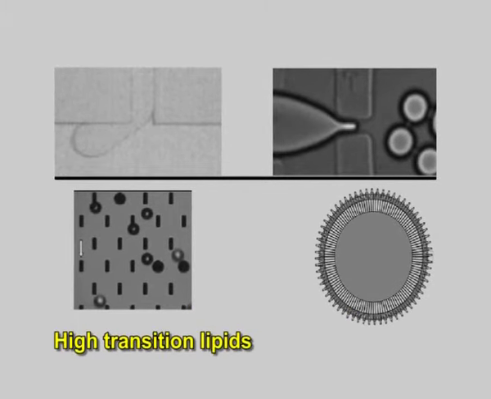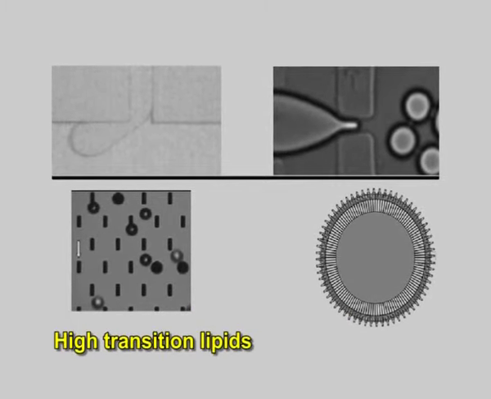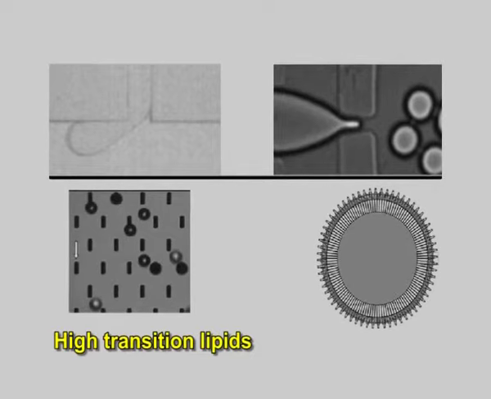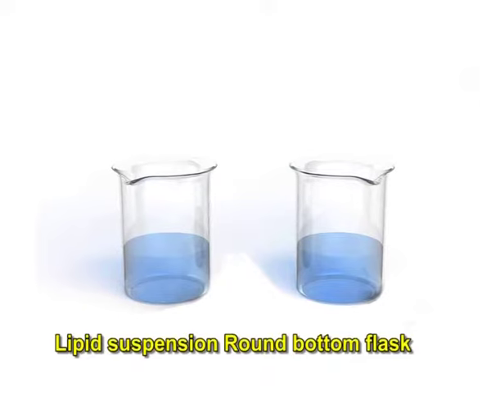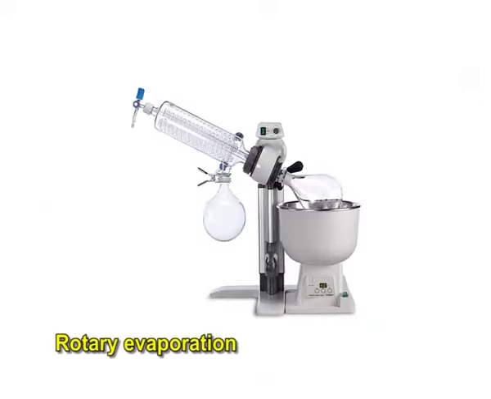For high transition lipids, this is easily accomplished by transferring the lipid suspension to a round bottom flask and placing the flask on a rotary evaporation system without a vacuum.